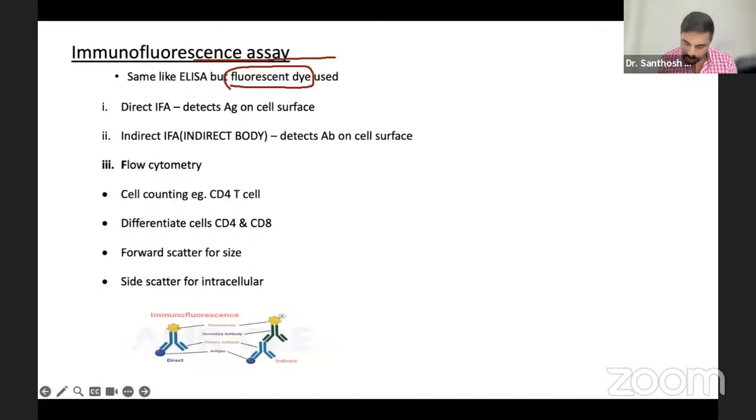You can see here, this is the primary antibody, direct or indirect, primary antibody, secondary antibody. So you see, you're coating it with the fluorescent substance. That's it. You're coating it with the fluorescent substance. That is the main thing here, nothing else.